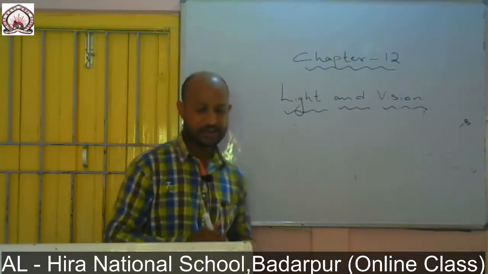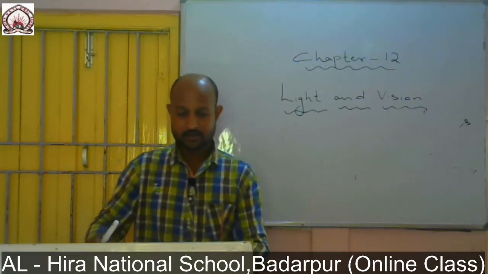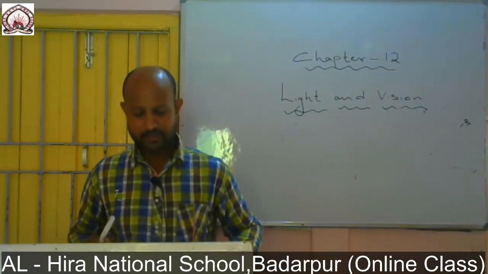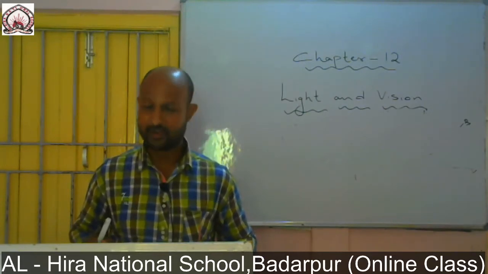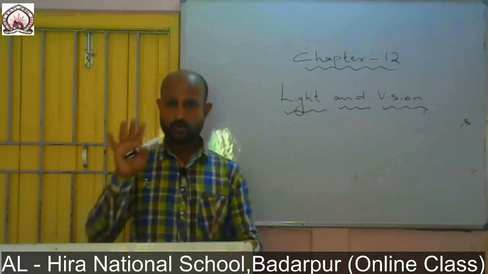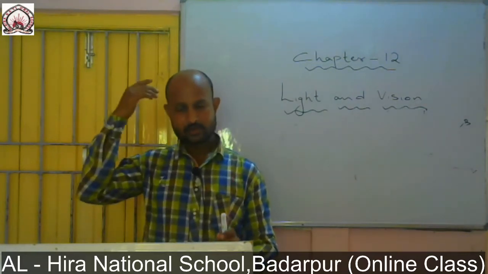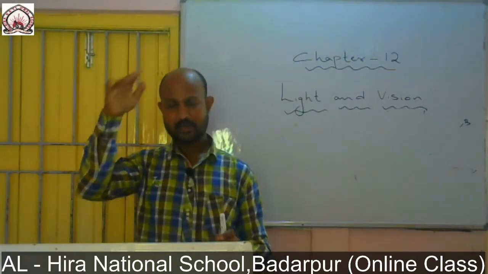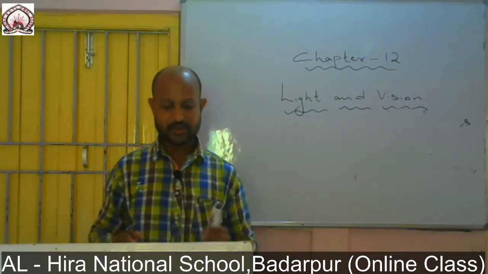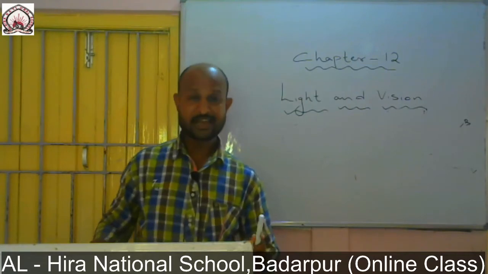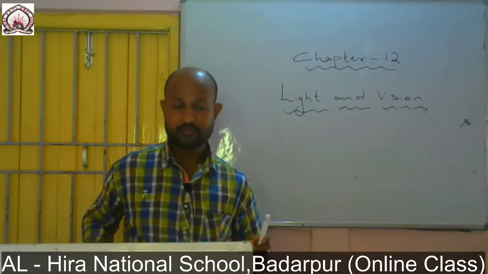And talking about lateral inversion, in the case of lateral inversion, we find that the left and the right sides get reversed. For example, when you look at the plane mirror, your face, you are coming this side. It doesn't mean that in the mirror it will be considered the same side, so the left and the right side get reversed. So the sideways change is called lateral inversion in the case of a mirror.